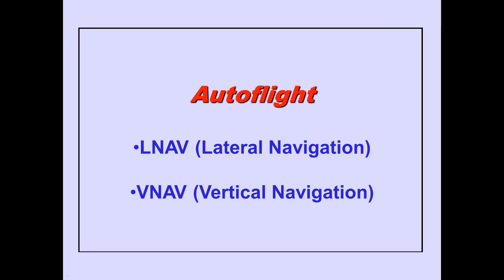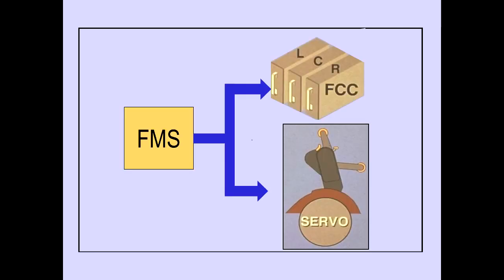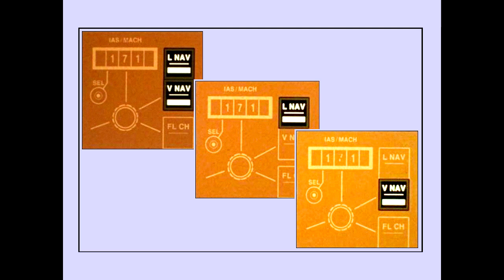In this module, we will discuss autoflight operation with LNAV and VNAV. The FMS directs the flight control computers and autothrottle servo to fly the desired profile. The FMS is covered in the FMS Introduction module. LNAV and VNAV can be used together or separately with an autopilot or flight director.